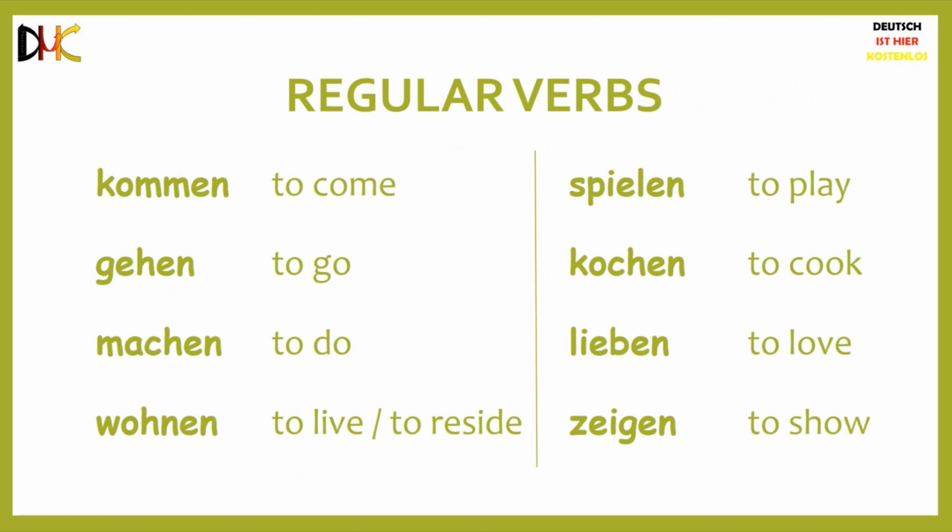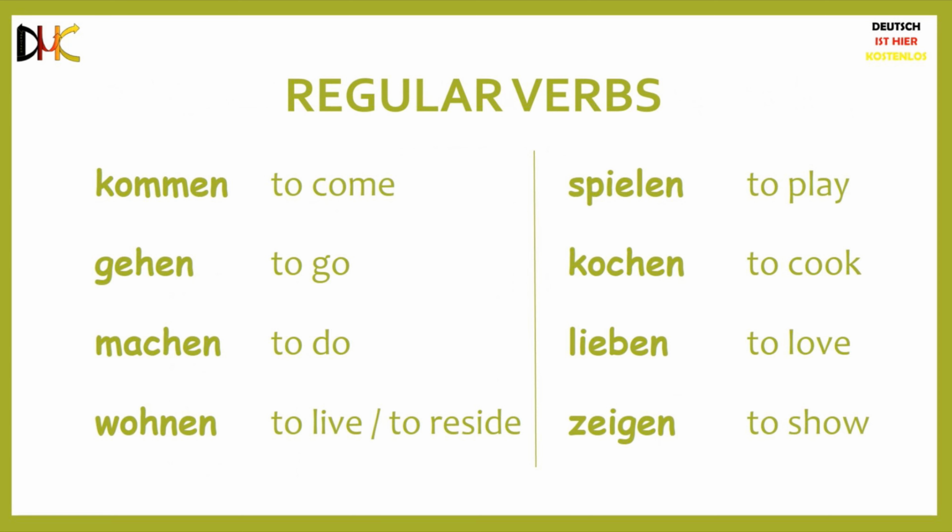Wohnen means to live somewhere or to reside. Spielen means to play. Kochen means to cook. Lieben means to love. Zeigen means to show. These are just some examples of some commonly used regular verbs, and we will be covering new verbs whenever needed.